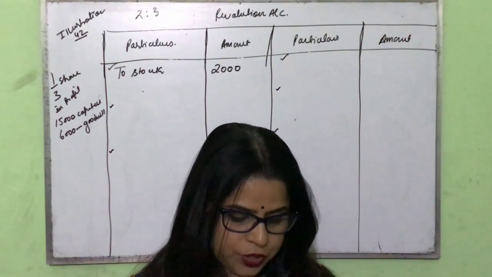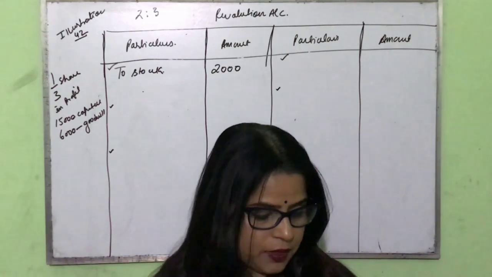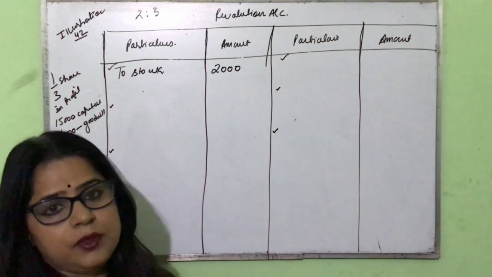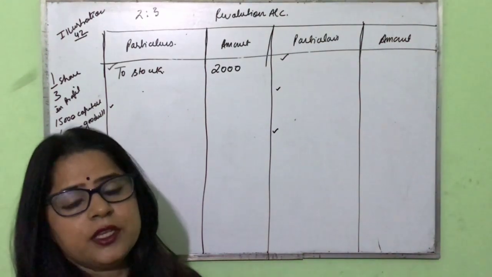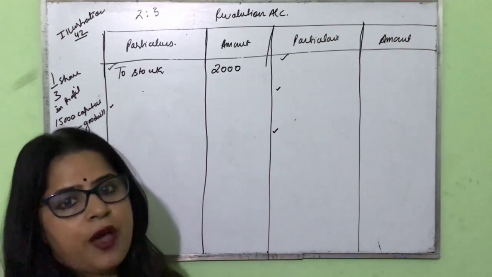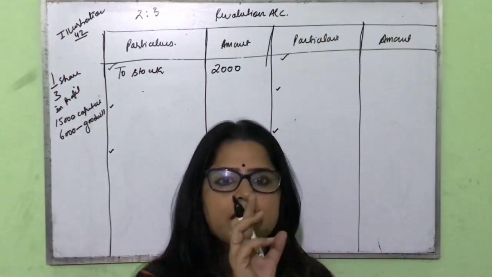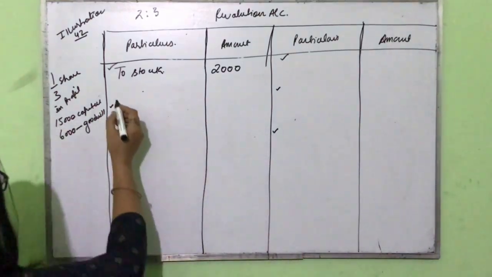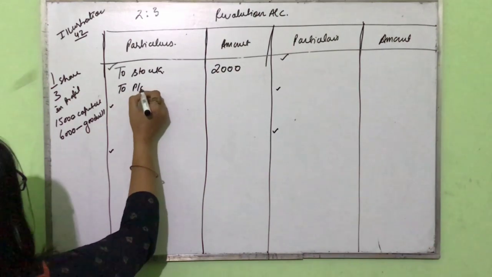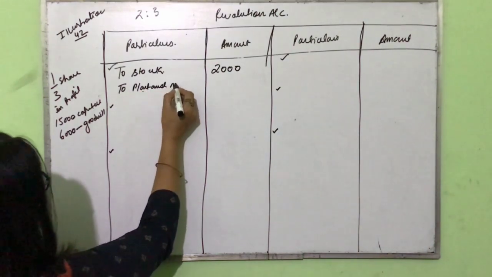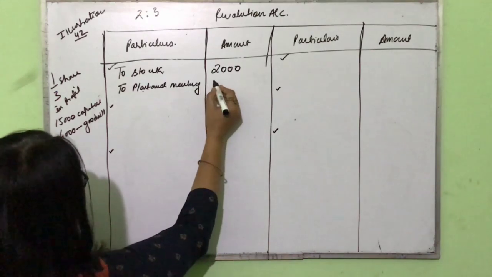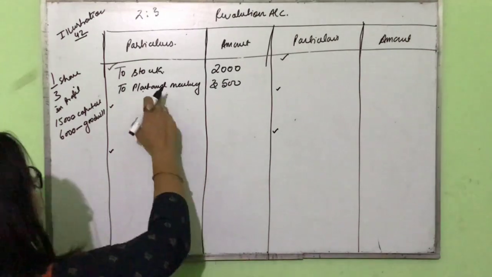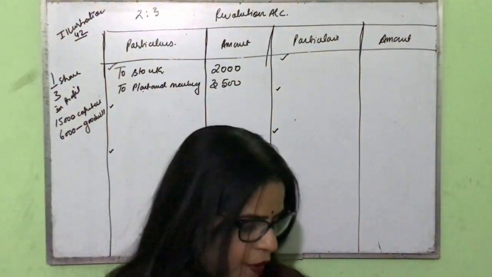Similarly, plant and machinery is also decreasing by 10%. What is the value of plant and machinery given in the balance sheet? It is given 35,000. It means my plant and machinery is reduced by 3,500. Where did 3,500 come from? 10% of 35,000 is the decrease, that equals 3,500. So we'll record on the debit side, plant and machinery, and in the outer column 3,500. So stock is decreased by 2,000 and plant and machinery is decreased by 3,500.